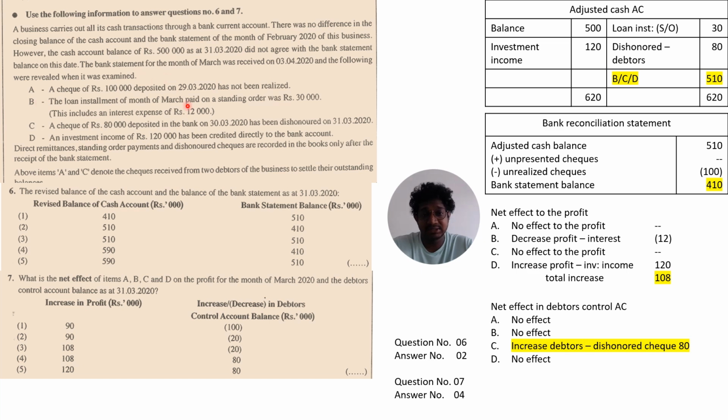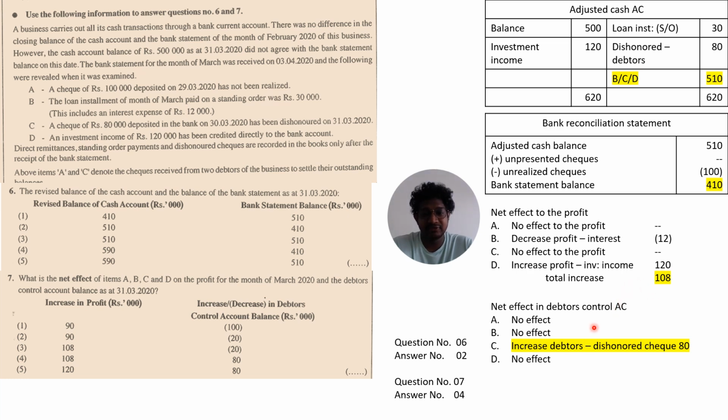A, unrealized check, does not affect the profit. And B, there's a standing order for a loan installment. That loan installment includes interest of 12,000. That interest of 12,000 is an expense, so you should deduct it from profit. And C has no effect on the profit because that is a dishonored check from the debtors. But the last one, investment income of 120,000, is an income, and your profit should increase by 120. So the net effect of these errors and omissions is that net profit should increase by 108.